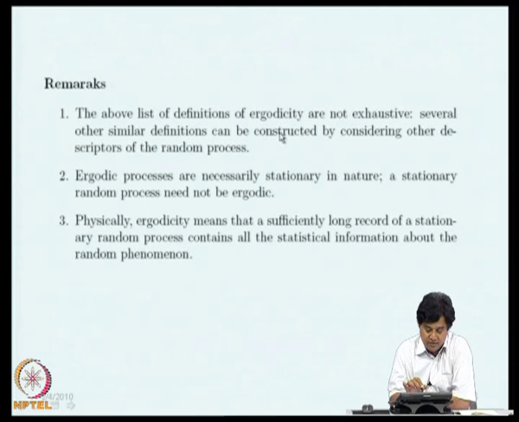The list of definitions for ergodicity is not exhaustive. You can have similar definitions for other descriptors of a random process. You can define ergodicity with respect to the first order probability distribution function, first order probability density function, so on, and kurtosis, skewness, and so forth. Ergodic processes are essentially stationary in nature, whereas a stationary process need not be ergodic. We can elaborate on this later. What physically ergodicity means is that if you have a sufficiently long record of a stationary random process, you could deduce its properties from a single record for all practical purposes.